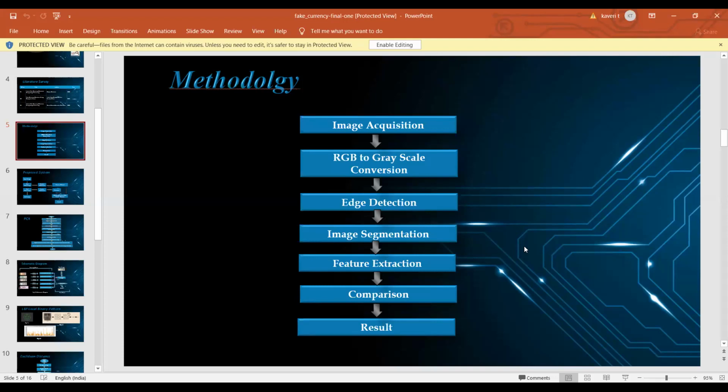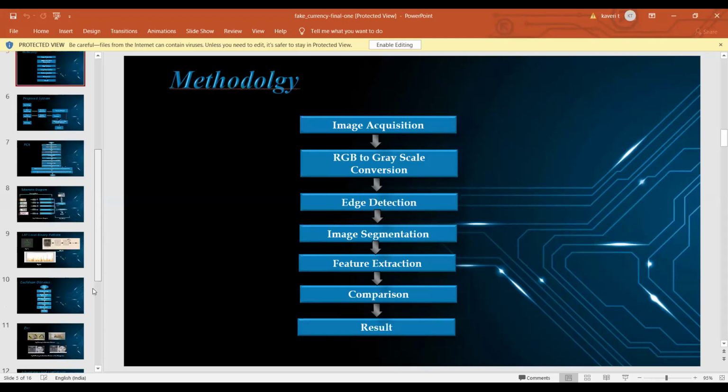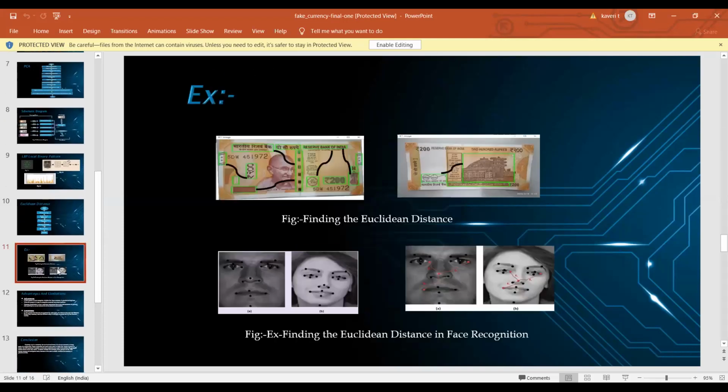Yes, ma'am. Here they have considered the portrait of Mahatma Gandhi at the center, and micro letters RBI and 200 on the left side, and the number panel with the numerals on the top right and the bottom right, and the year of printing the currency on the left, the Swachh Bharat logo with a slogan, and then the latent image and the vertical strip, ma'am.